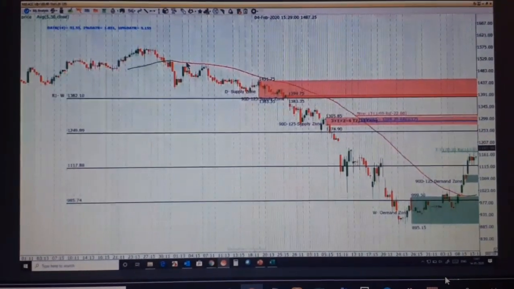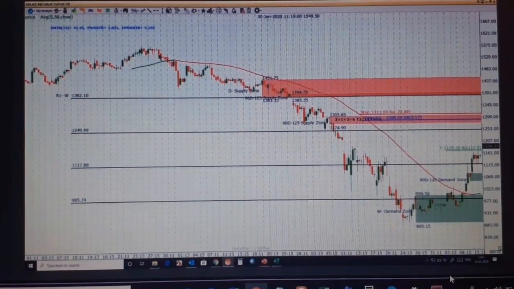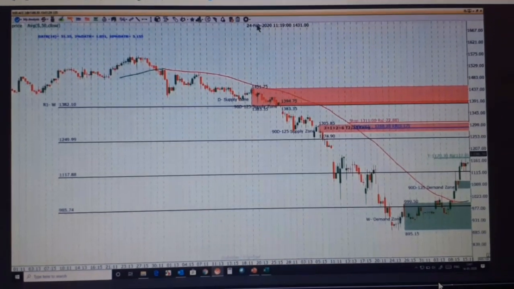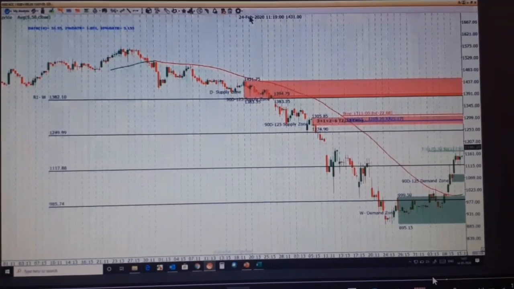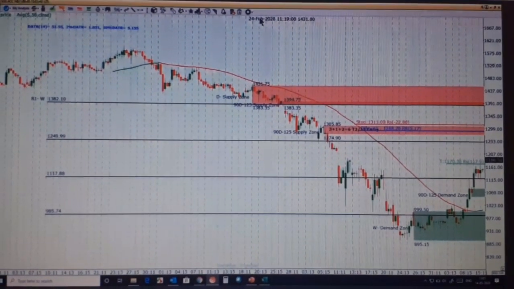Because if I go and mark, there will be a supply zone here also, and a supply zone here also, and a supply zone above this also. You might be marking the world's best supply zone and the world's best demand zone. But what if price doesn't enter that demand zone and supply zone? Simple.